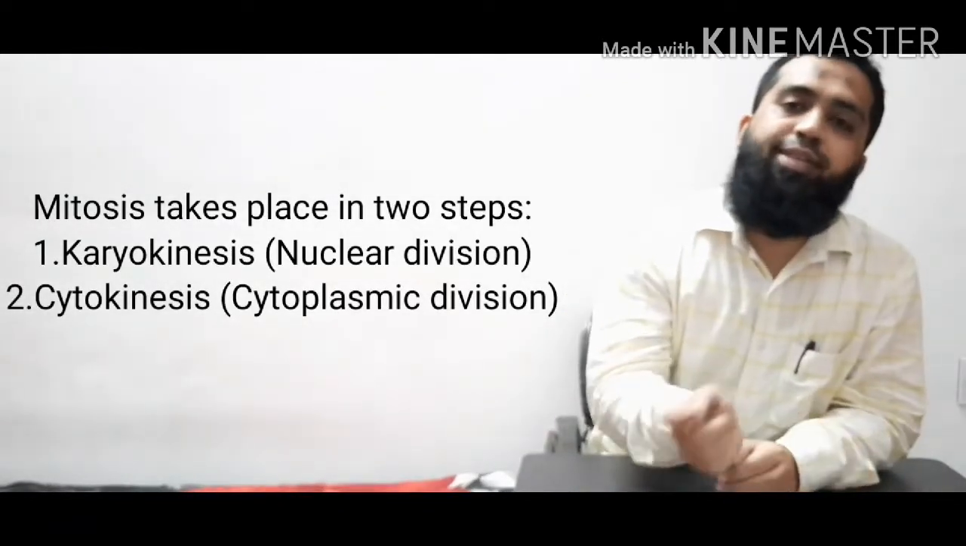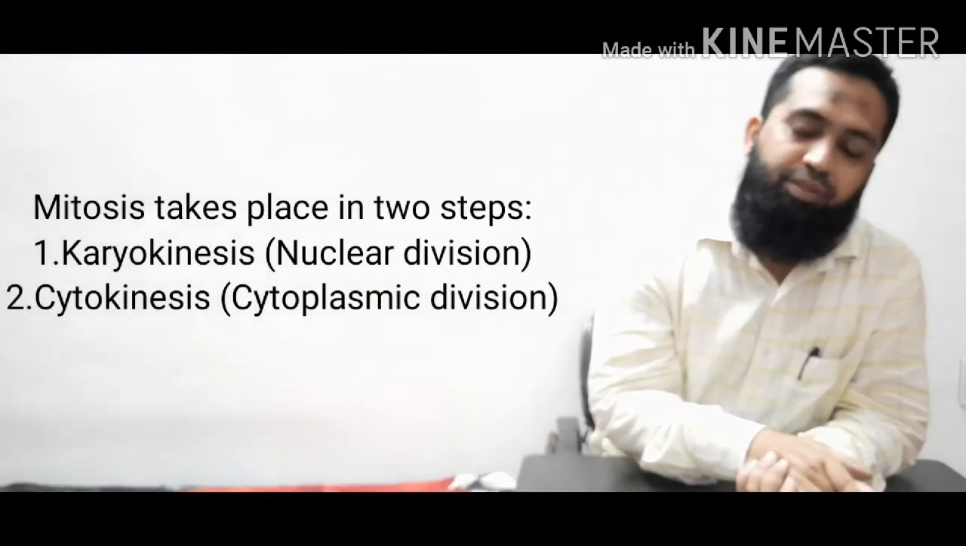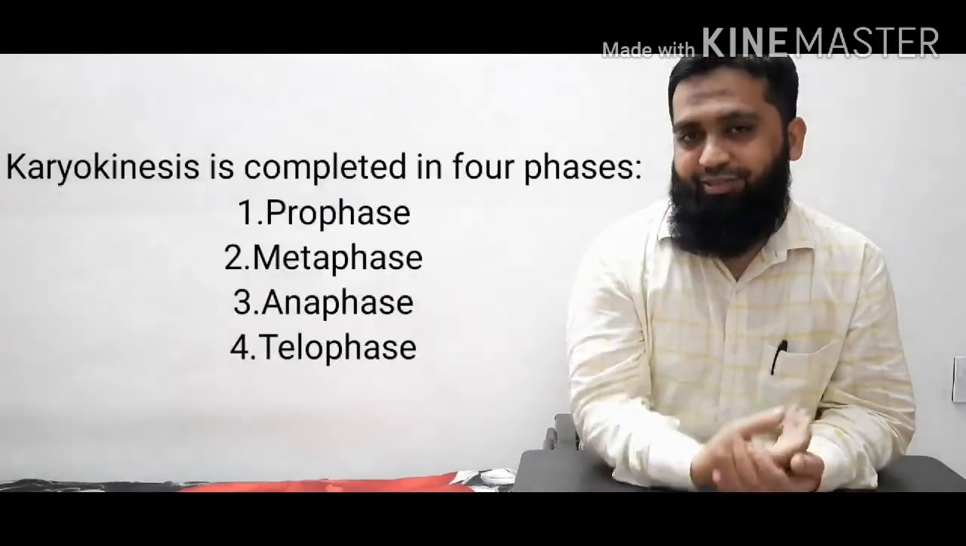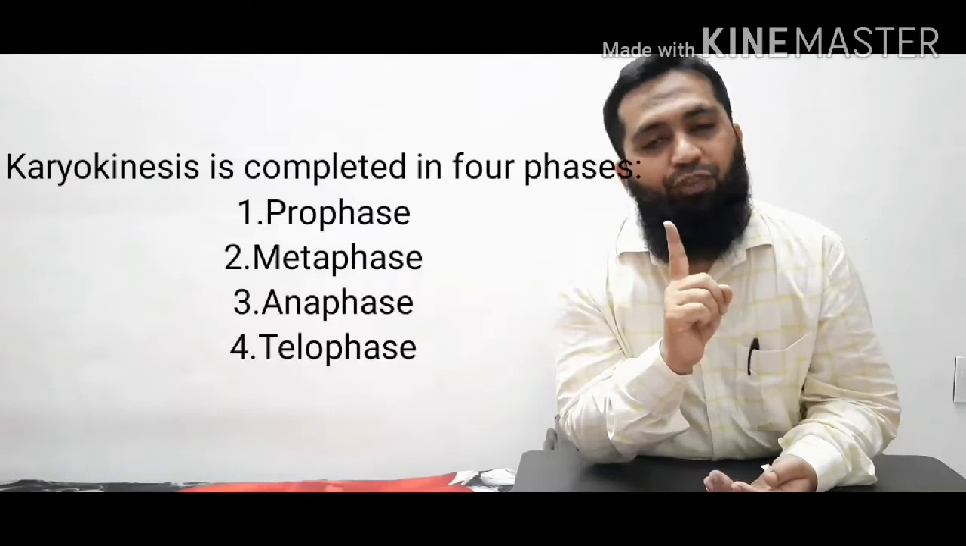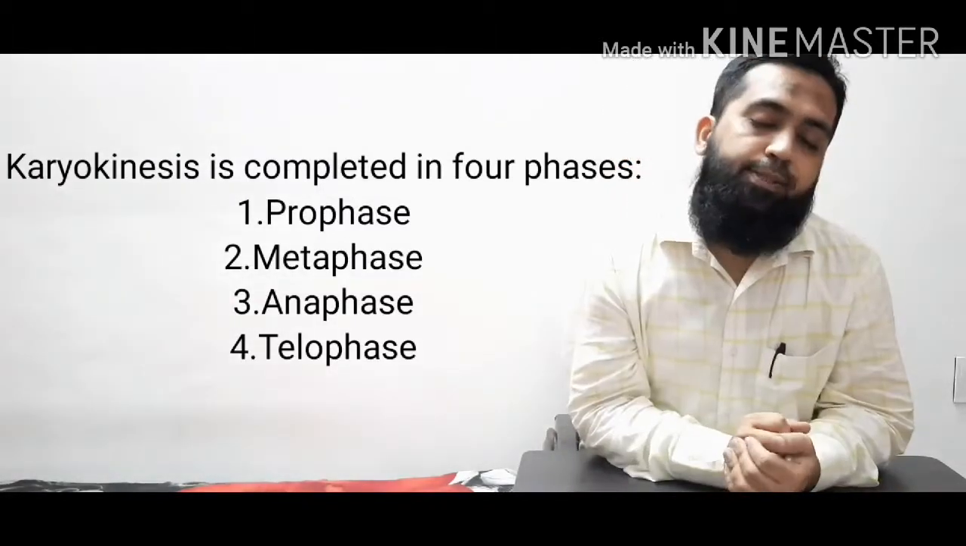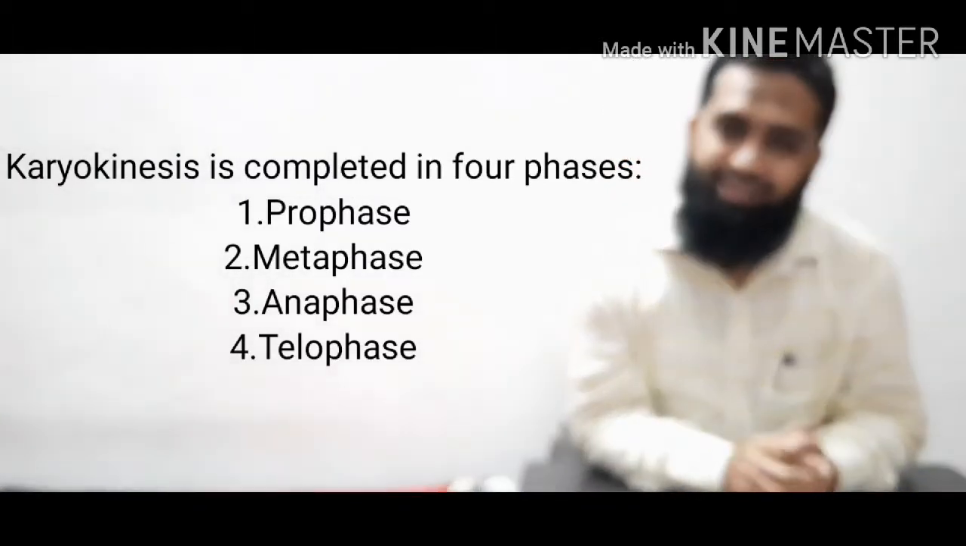Cytokinesis means cytoplasmic division. So these are the two steps in which mitosis occurs. Now if we talk about the first step, karyokinesis, this karyokinesis takes place in further four phases. And these four phases we have to remember. First phase of karyokinesis is prophase.